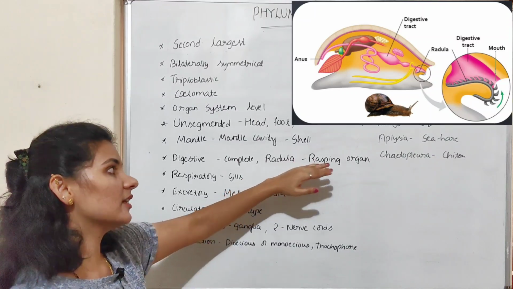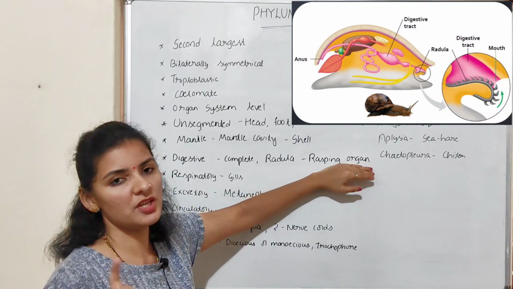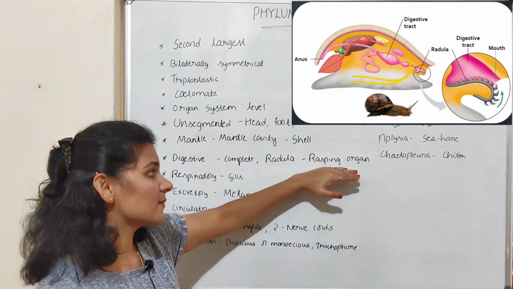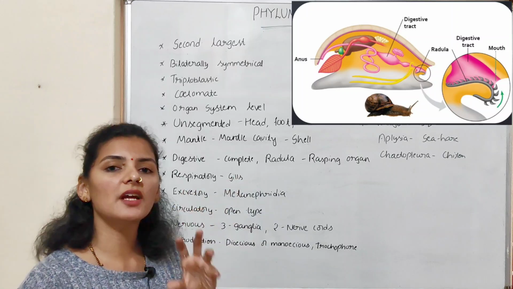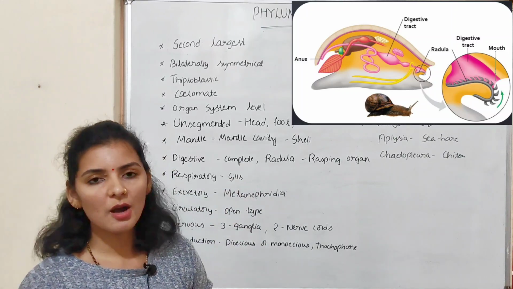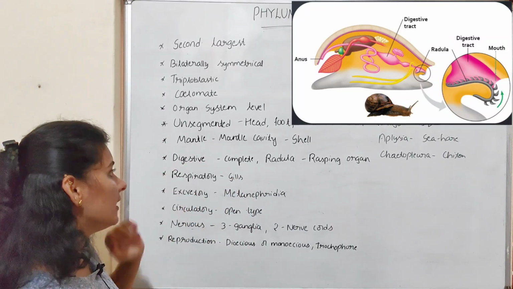That's why it is called the rasping organ. So that is about the digestive system.